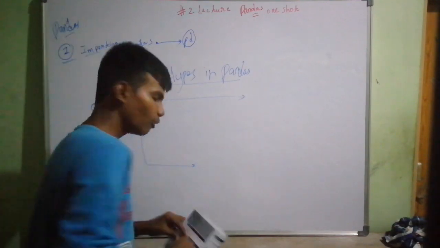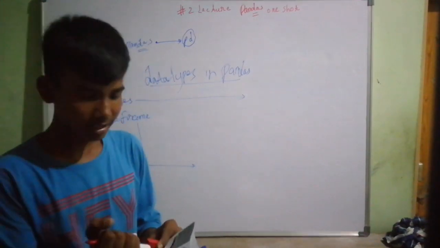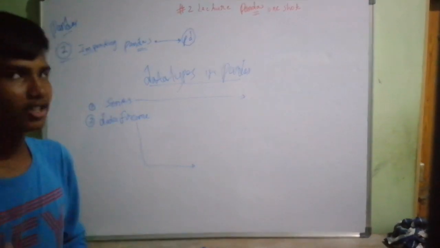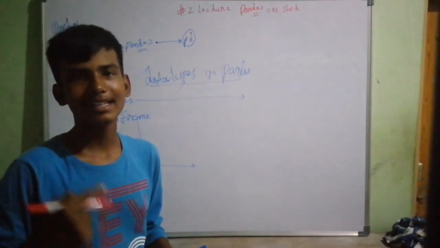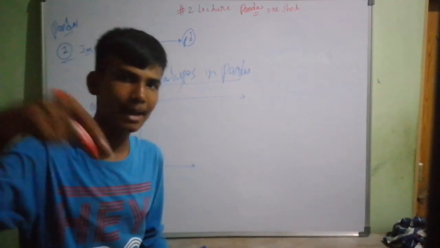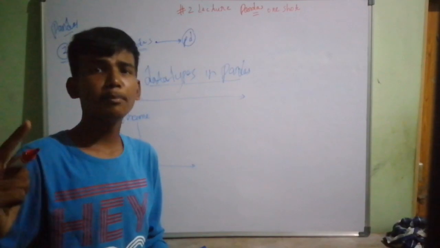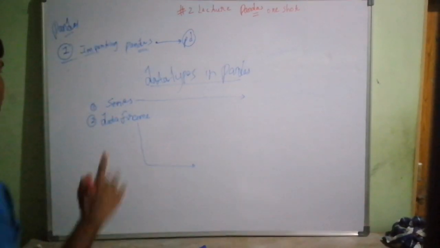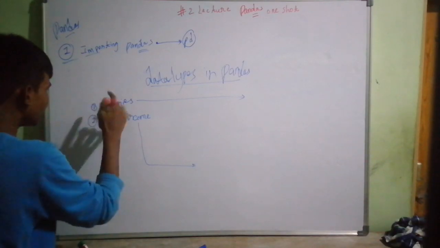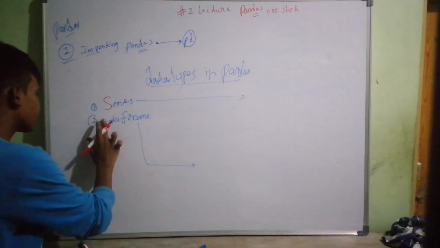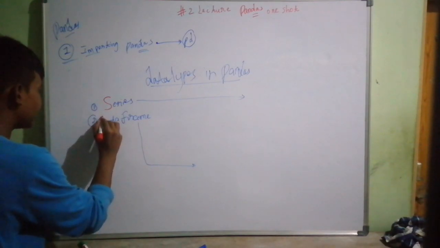What is Series? First and foremost, in Python we have to capitalize letters properly because it's case sensitive. It is case sensitive, so we have to put capital letters as capital and small letters as small. If you put a capital letter as small, or small as capital, it's going to give you an error. Series, the first letter should be a capital S. And in DataFrame, the first D should be capital and the F should be capital.